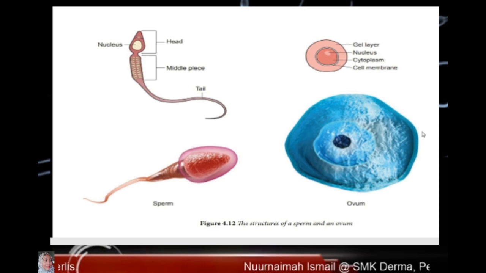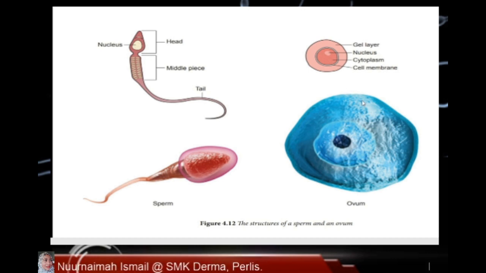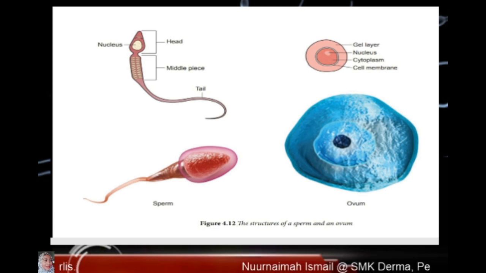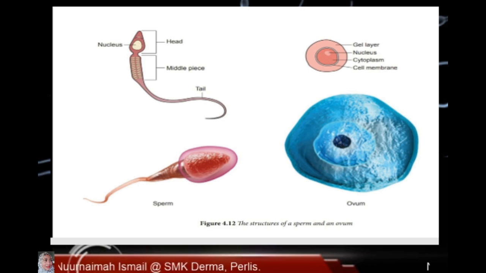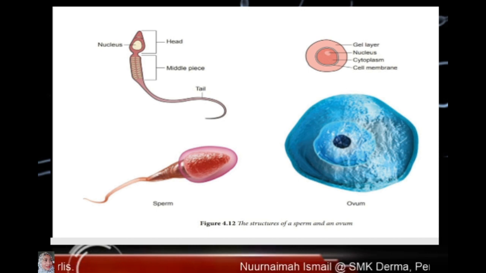How about ovum? Ovum is spherical in shape with a diameter of about 0.1 mm. The nucleus contains genetic and hereditary information to be transferred to the offspring. The ovum is not able to move by itself.